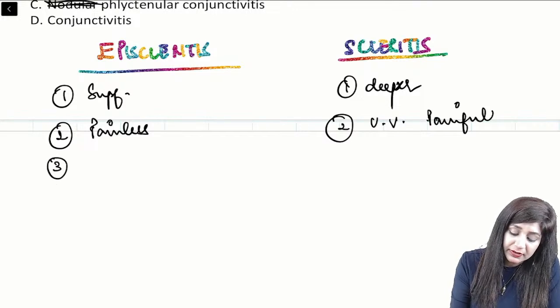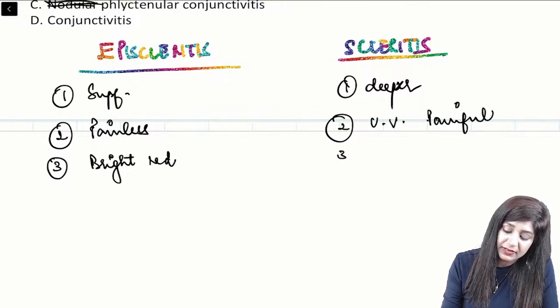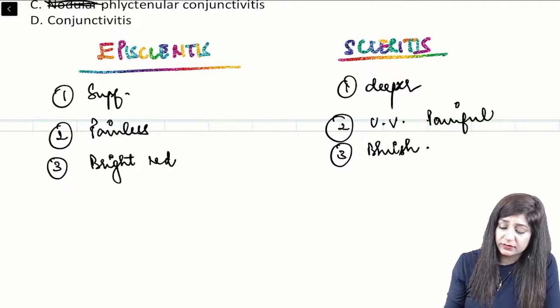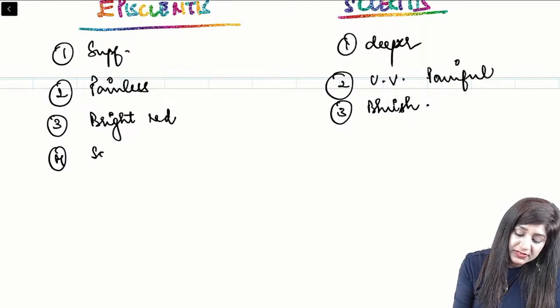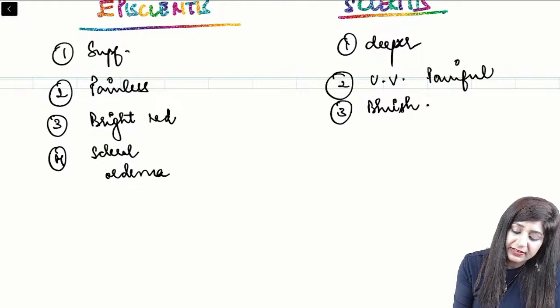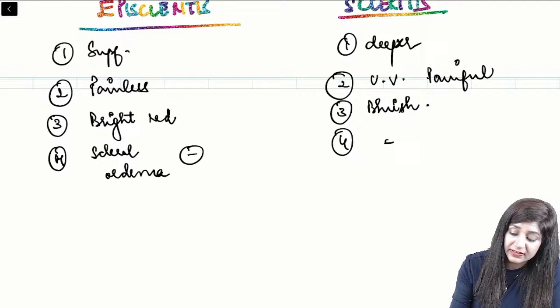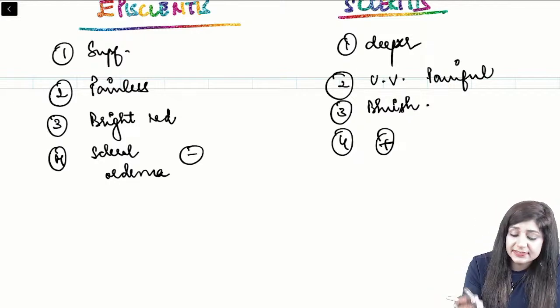Then number three, color. Here, the color will be bright red because it is episcleritis. Scleritis is deeper, so it is a bluish, violet color. While if I talk about scleral edema, because it is in episcleritis, scleral edema will be absent, while in cases of scleritis it is present because it is in the sclera itself.